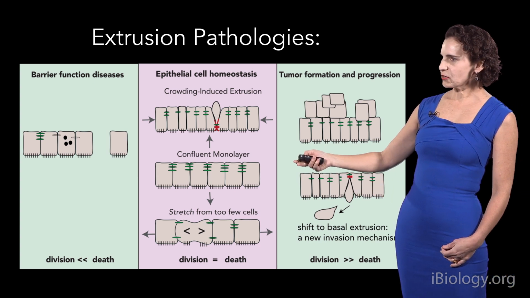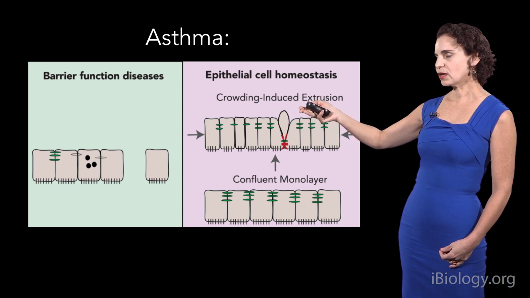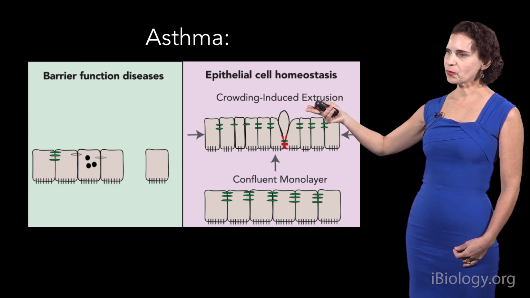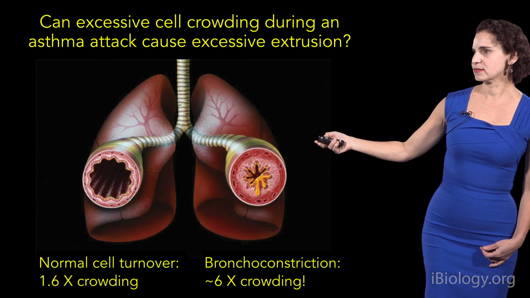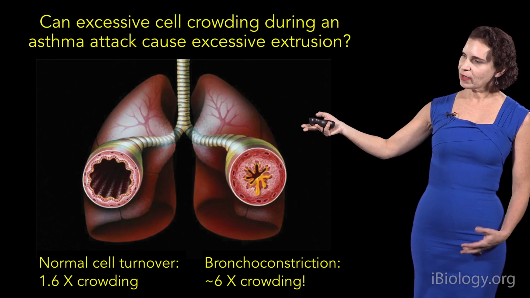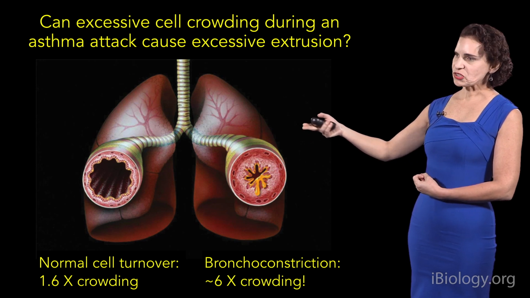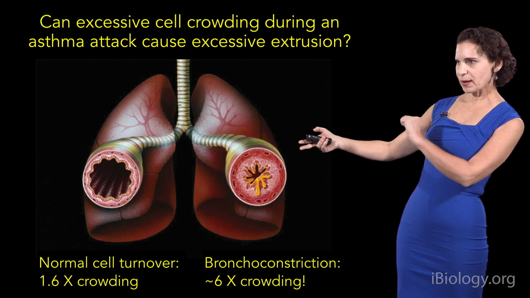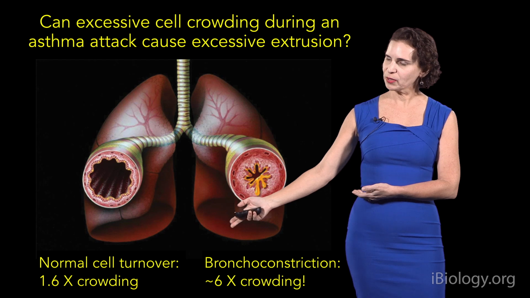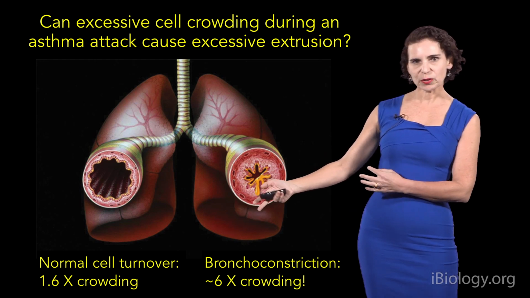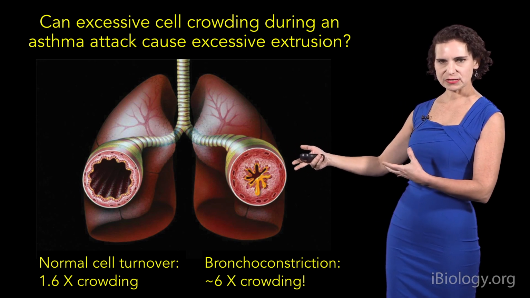So first, I'll tell you about a disease, asthma, which has really been thought of as an immune disease, but what we think may really be a result of poor barrier function due to too much extrusion. The reason for this is when you think about how an asthma attack occurs, it really comes from constriction, which cramps down in these airways. Normally, when cells are turning over in a normal, non-pathological state, it only takes 1.6-fold amount of crowding to cause some cells to extrude to keep constant cell numbers.